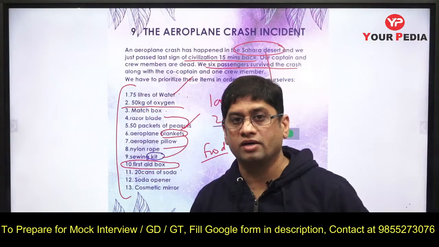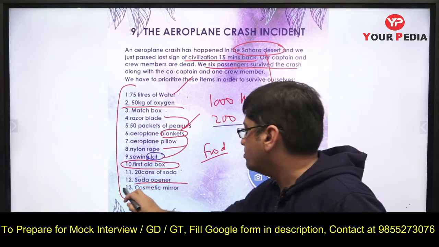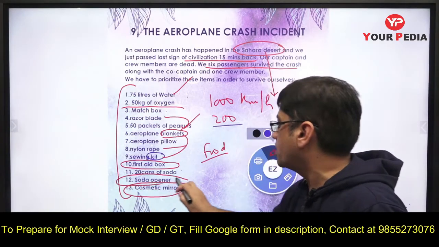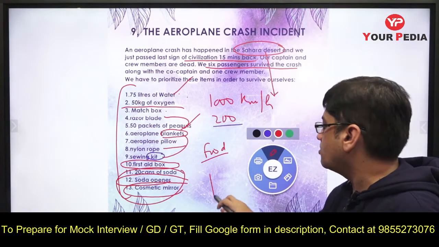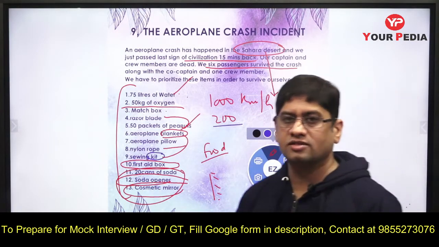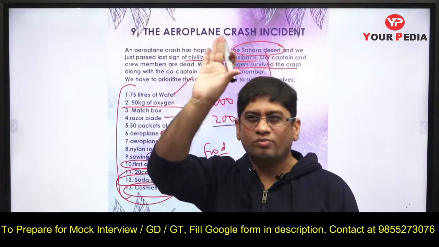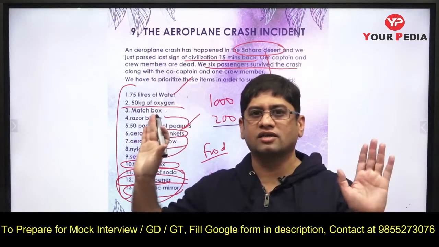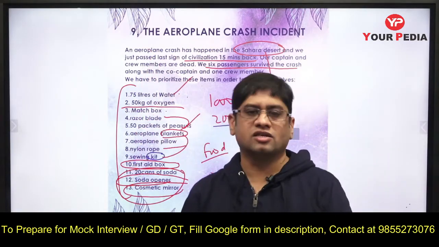Now this cosmetic mirror and soda opener and soda can, these can be used as reflecting surfaces. So reflecting surfaces to basically send a signal to somebody that we are there. They can be used for reflecting surfaces only.